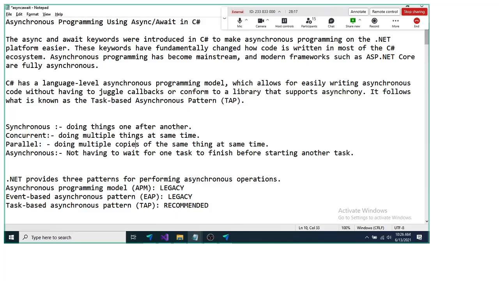Now, the last option, the most popular and the option recommended by Microsoft, is called the task-based asynchronous pattern, TAP. It is the most popular pattern to write asynchronous code or to do asynchronous programming, and it is also recommended by Microsoft.